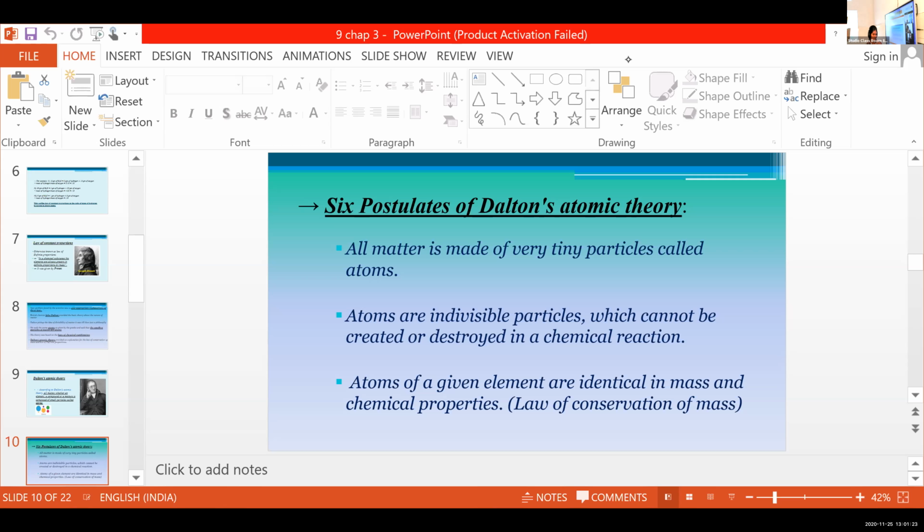What do you mean by matter? Anjali Priya? Anything that occupies space and has mass. Very good. Examples?